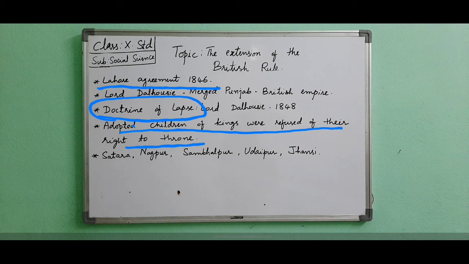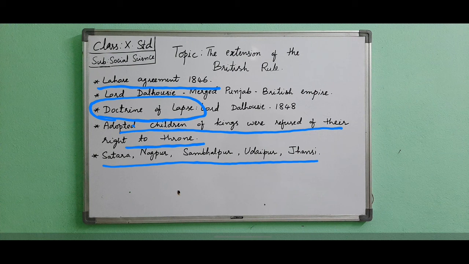Princely states like Satara, Nagpur, Sambalpur, Udaipur, Jhansi, Jaipur came under their control due to this policy. As the Governor General knew the condition of these states, he used this policy as a political weapon. With the severe implementation of this policy, not only the princely families, even the ordinary people who were sympathetic to these kings rebelled against the company. Their love for their kings and a sense of loyalty fueled this rebellion further. This finally resulted in the Sepoy Mutiny of 1857.